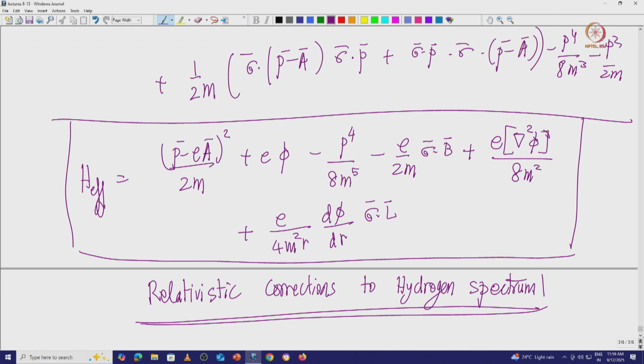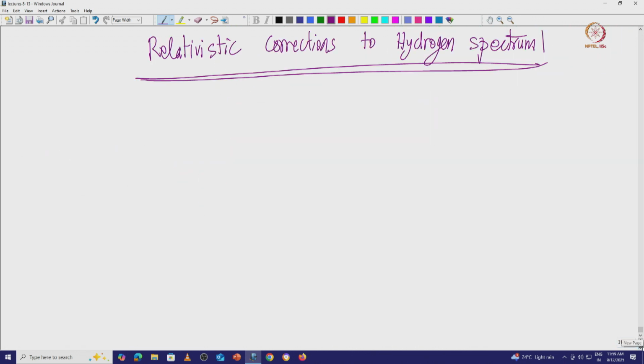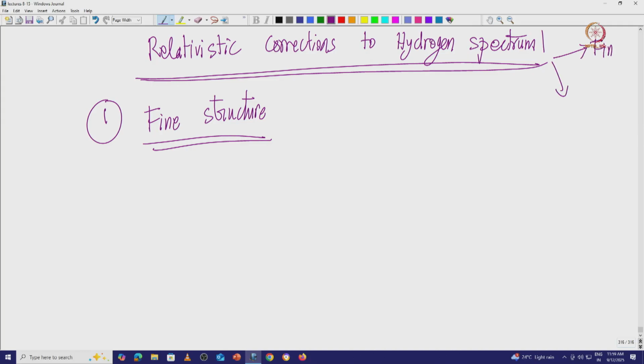The relativistic corrections to the hydrogen spectrum: the first one is the fine structure. The main two things are essentially your fine structure and the Zeeman effect, both of them are there.